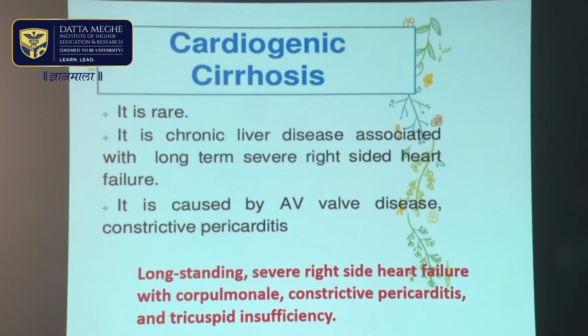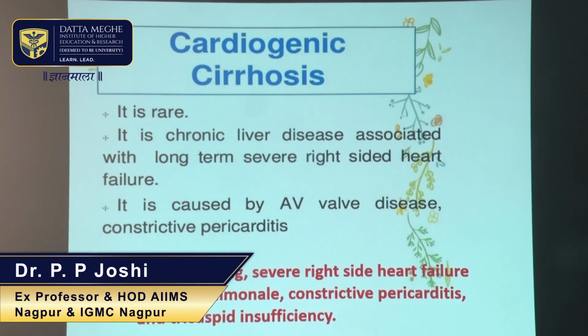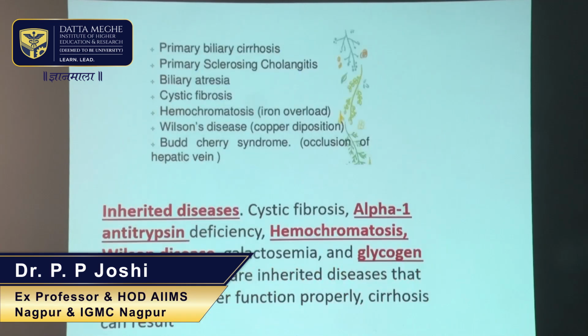Constrictive pericarditis and tricuspid insufficiency also lead to chronic hepatic congestion, right-sided heart failure, and that may lead very rarely to cardiac cirrhosis. Cardiac cirrhosis is not a common cause of cirrhosis of liver.